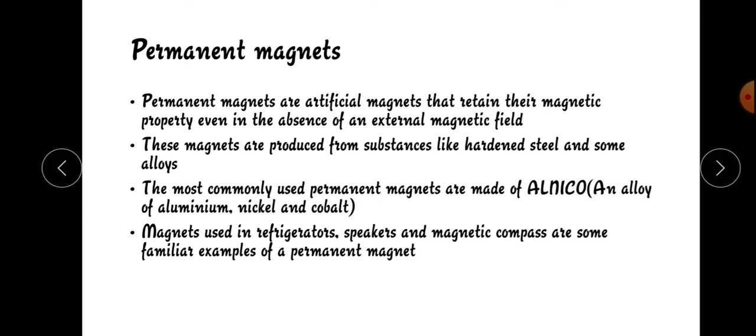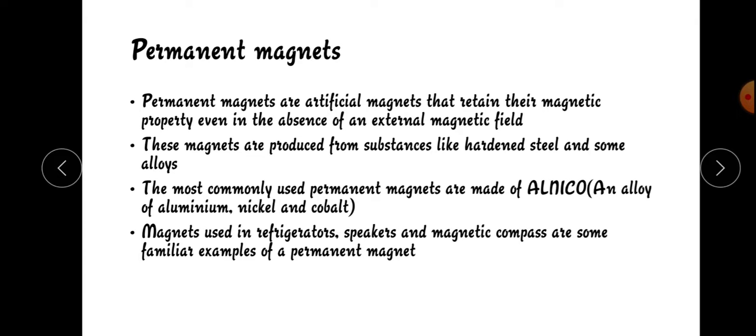In temporary magnets, we have seen that their magnetic property is removed once the external magnetic field is removed. So there is no magnetism in temporary magnets in the absence of an external magnetic field, but permanent magnets retain their magnetic properties even in the absence of an external magnetic field.